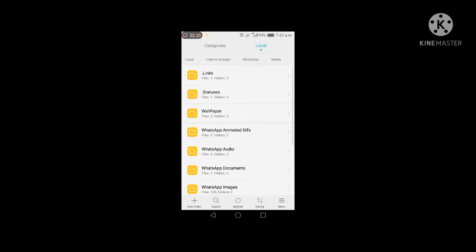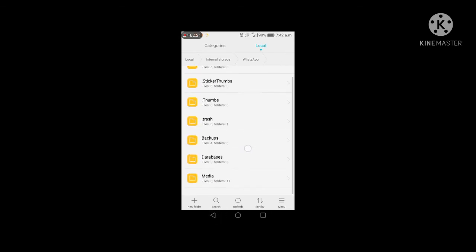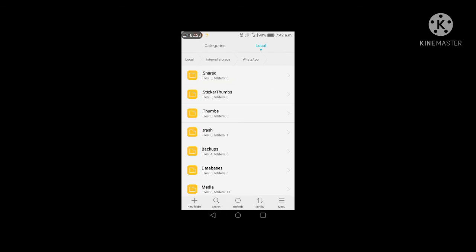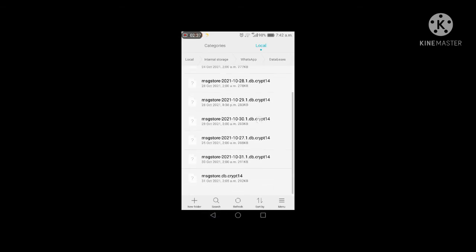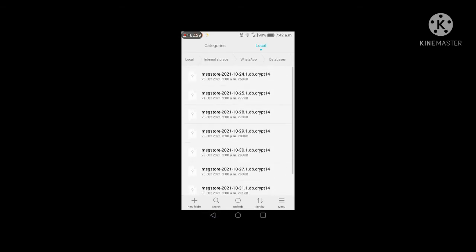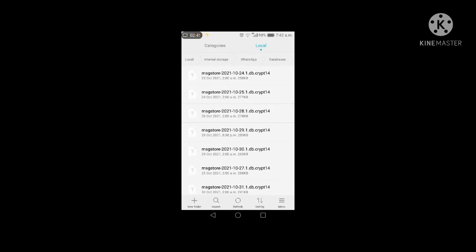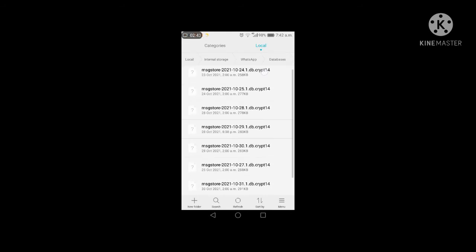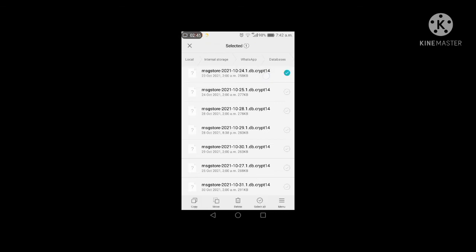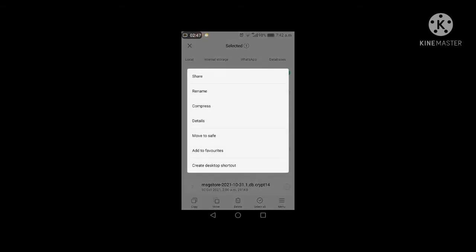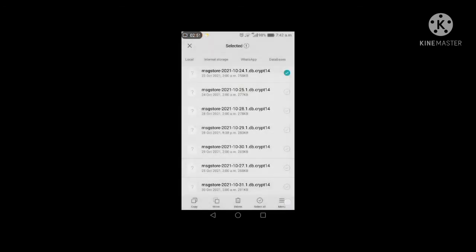Now come back to these two folders, database and backup. This is the database. For example, this is msgstore, the messages. You click here, click on the menu and click on details. Where is the details option? I want to search the details option of this.